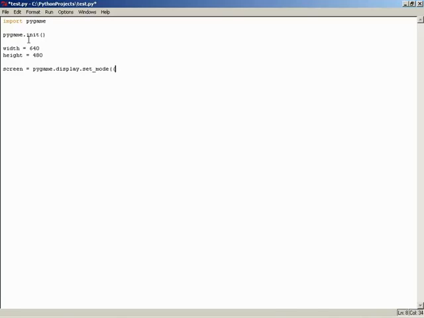So in another set of parentheses, we have our width variable, comma, our height variable. And the reason I put these in a subset of parentheses is the set_mode function is expecting a set of values, that is, instead of two individual values. If we had written this out without the sub parentheses, then what we'd be doing here is sending two arguments. set_mode only takes one to begin with. It requires one, but that one argument has to have two items in a sequence. So now we'll take care of our screen.